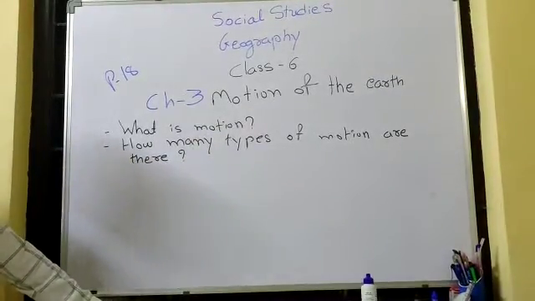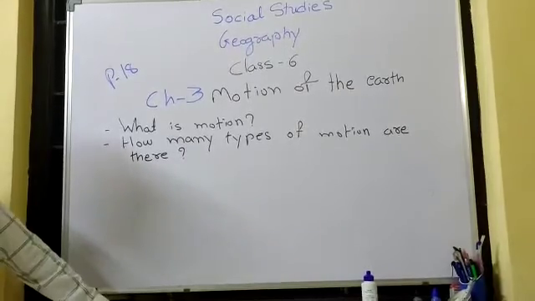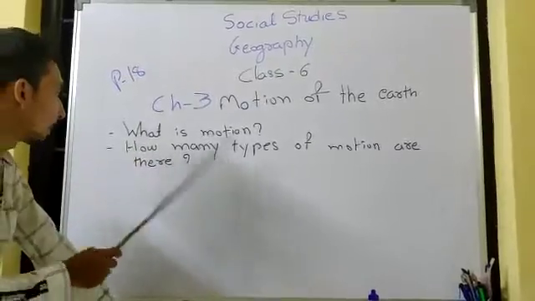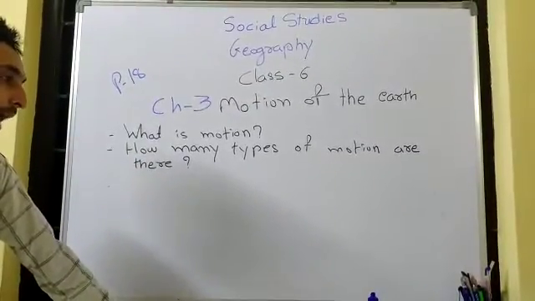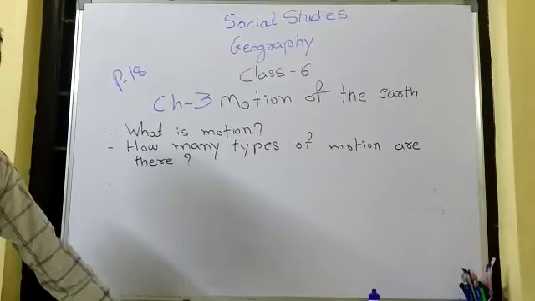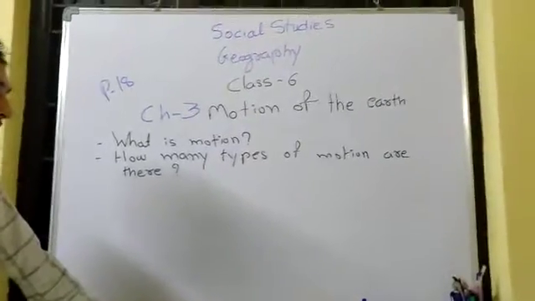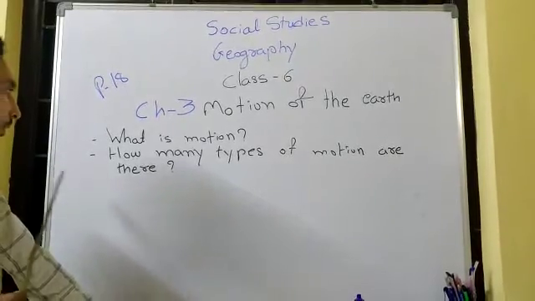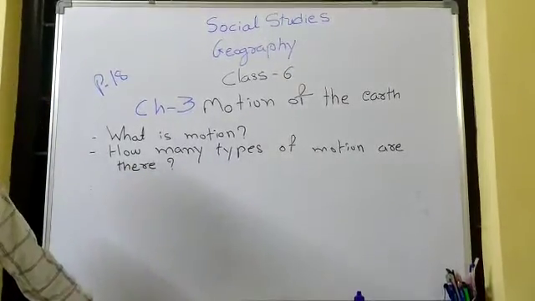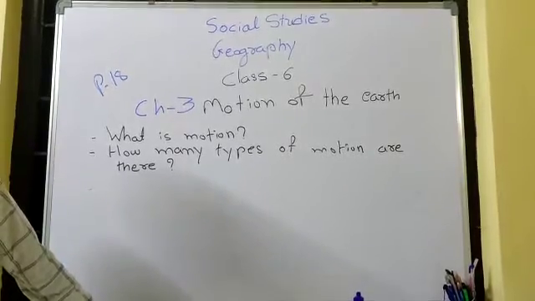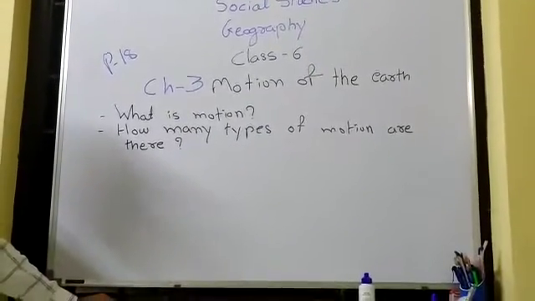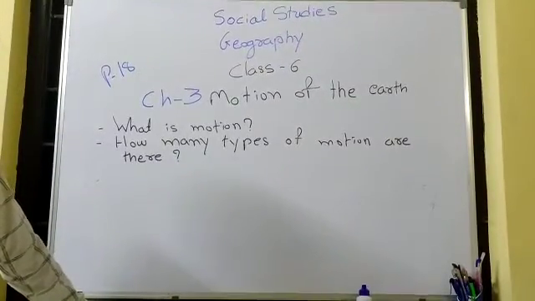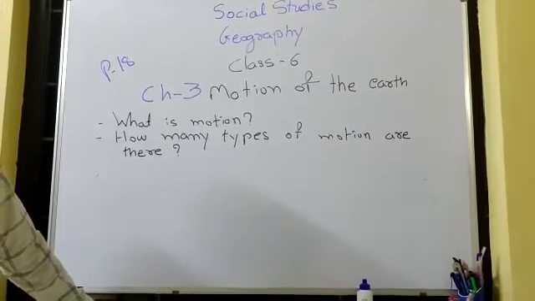Now, what is motion and how many types of motion are there? My first question, what is motion? The action or process of moving or being moved, that is called motion. Now, how many types of motion are there? The types of motion are rectilinear motion, circular motion and periodic motion.